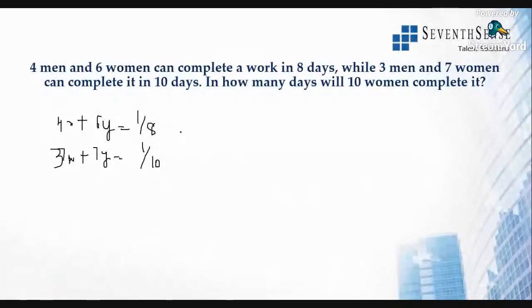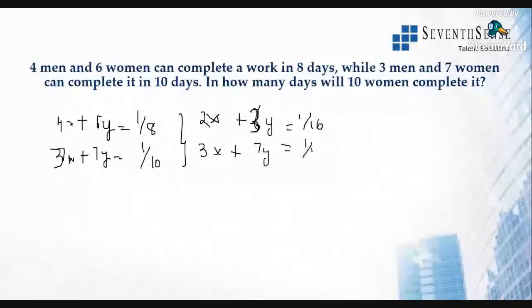So I think this is common with 2 there, so I'll just take it as 2x plus 3y is equal to 1 by 16. This will be 3x plus 7y is equal to 1 by 10. Now what do we need? We just need to find out 10 women. Women is y, men is x. So just x needs to be eliminated. So just cross multiply 3 times and 2 times. So what will be the value?